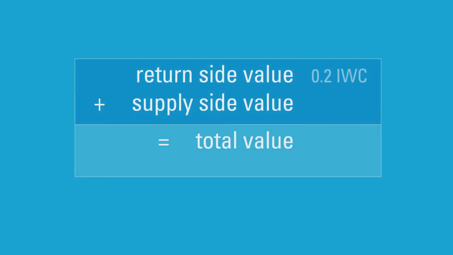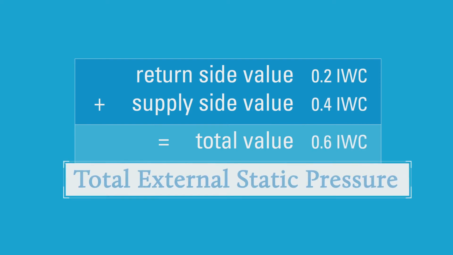Now if you add the return side and supply side static pressure from the ideal locations together, that's the total external static pressure that we're looking for. And this is the second critical piece of information we need to determine whether the HVAC fan is moving the right amount of air. In this short video, you've seen why it's so important to measure static pressure in the right location. If we measure in the wrong location, we get a completely different, worthless number. Now let's move on to the 5th and final video to see how to use the static pressure we've just determined and the fan speed setting from the second video to determine the airflow of the HVAC fan.